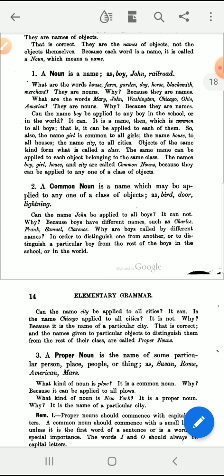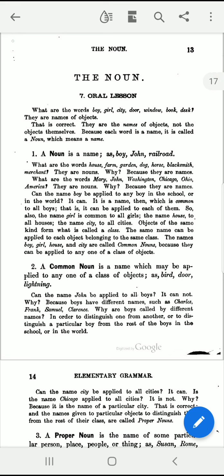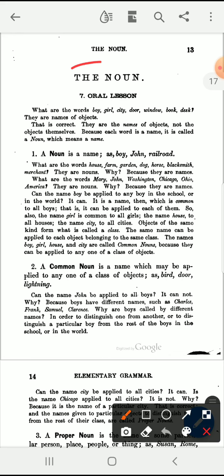But remember, the point of this lesson was to study the first part of speech, which back at the top was the noun. Remember, we're studying the parts of speech, and the first part of speech is a noun. In this lesson, we learned a definition of a noun. We learned that a noun is a name. A noun is a name.